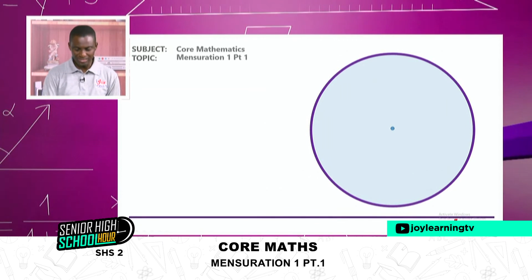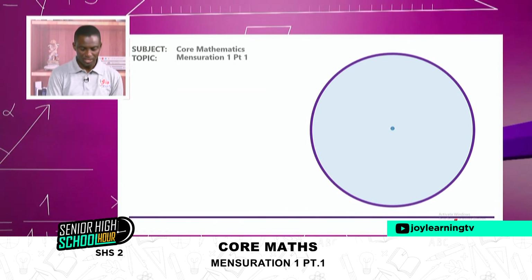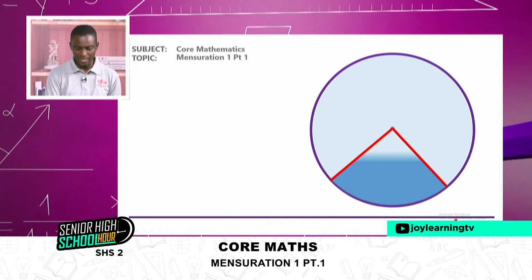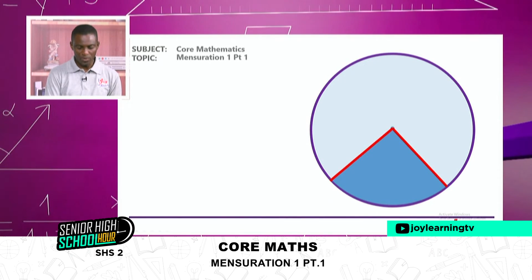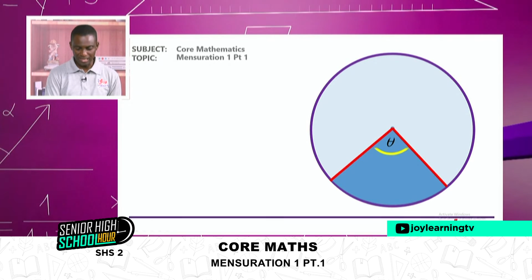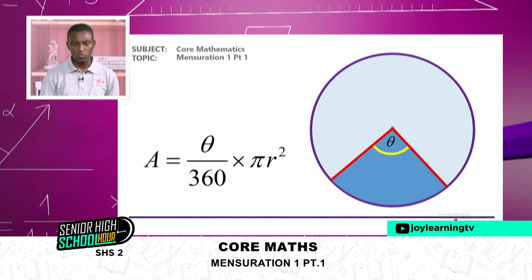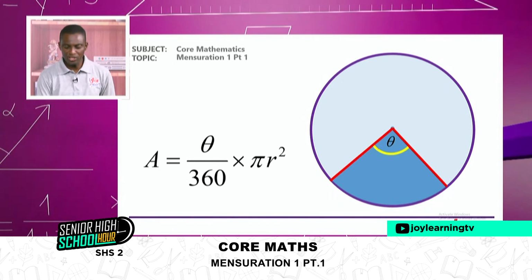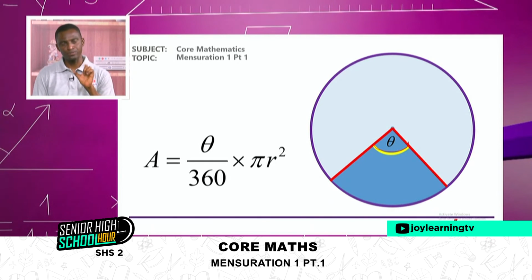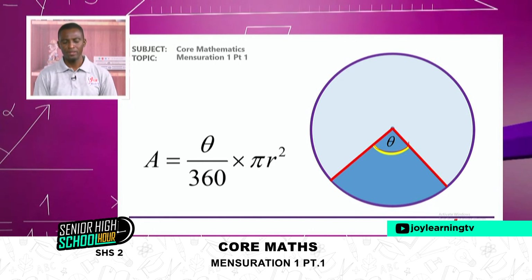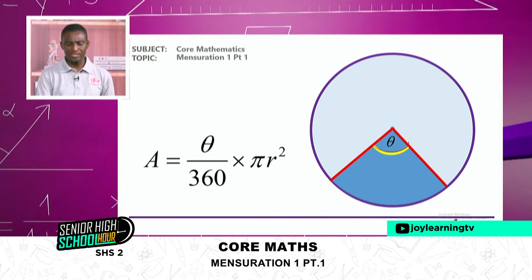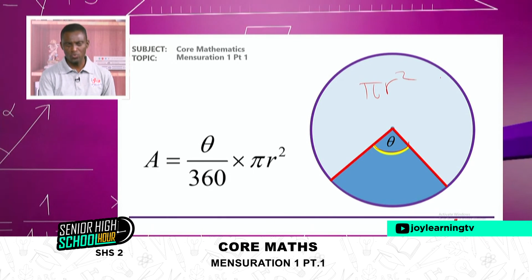And so by that definition, we will say that if we have two radii and an arc, and we get the area of a sector with a central angle, we'll say a portion of the angle is theta. Then the total area of a circle is pi r squared.